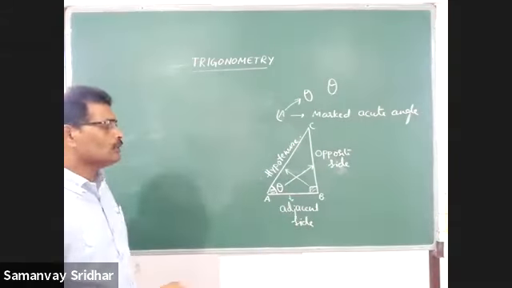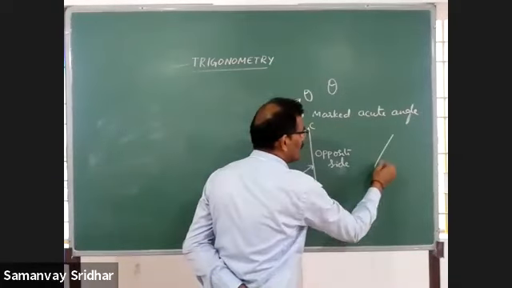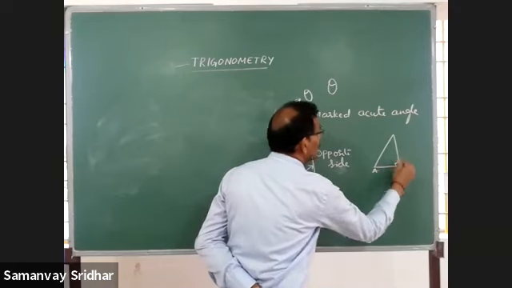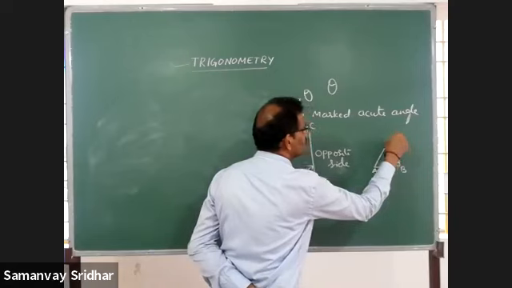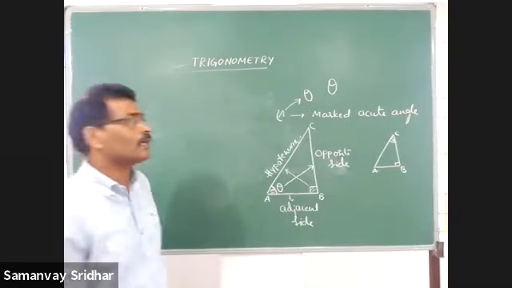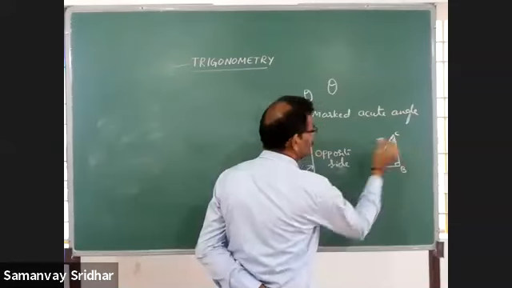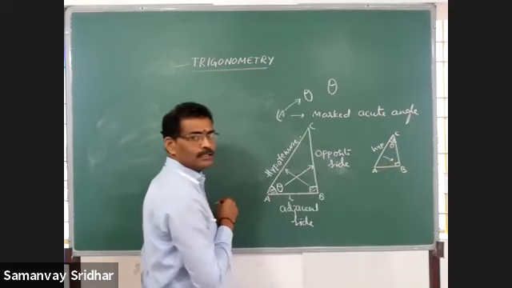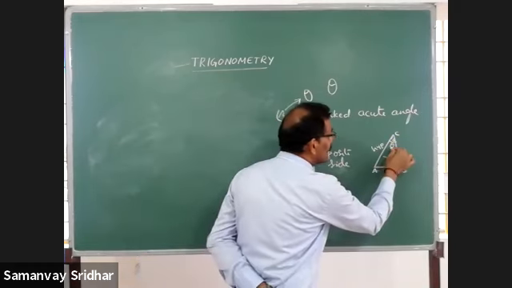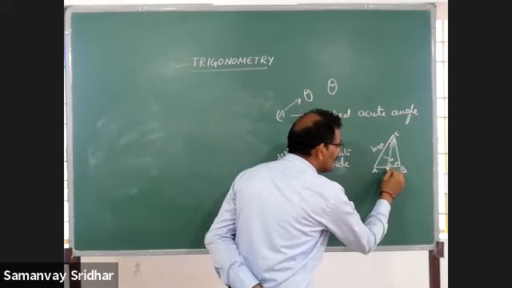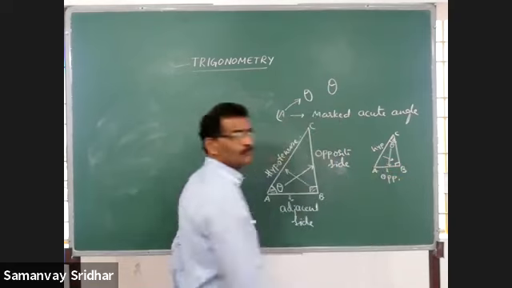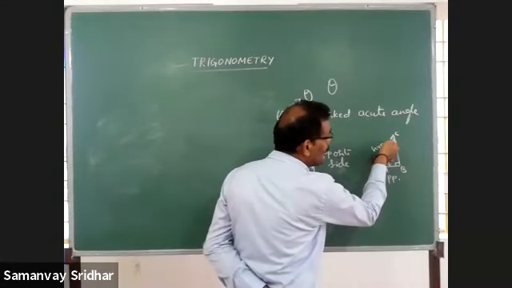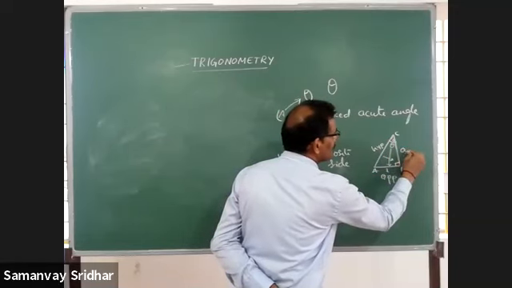One more thing I will say now. Again, I am going to draw a right angle triangle. I mark the 90 degrees and say that it is ABC. If you mark angle C, now C is the marked acute angle, and generally I can say that that is theta. As usual, the hypotenuse is the same because it is opposite to 90 degrees. The two more sides are remaining. The side opposite to this marked acute angle is called the opposite side. The remaining side, along with the hypotenuse, which made this theta, is the adjacent side.